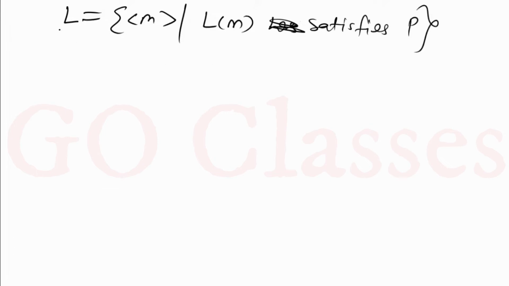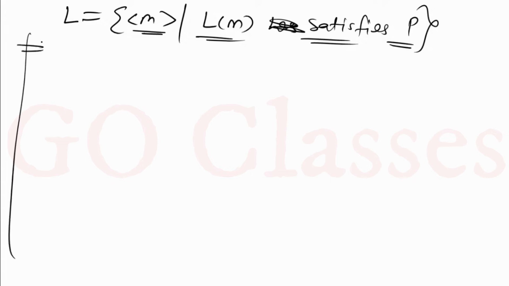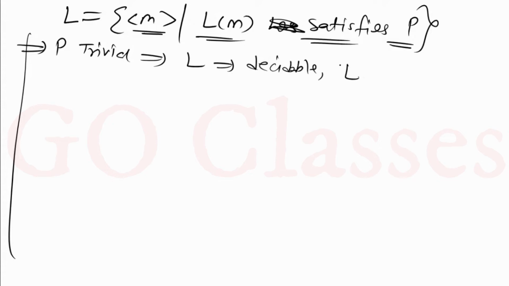Okay, consider this L. If you have this type of language, the set of Turing machines M such that L(M) satisfies P, then what do you need to do? First, you need to check whether P is trivial or not. If P is trivial, then you can say L is decidable directly. L is decidable, L complement is decidable, because the complement of a decidable language is decidable.